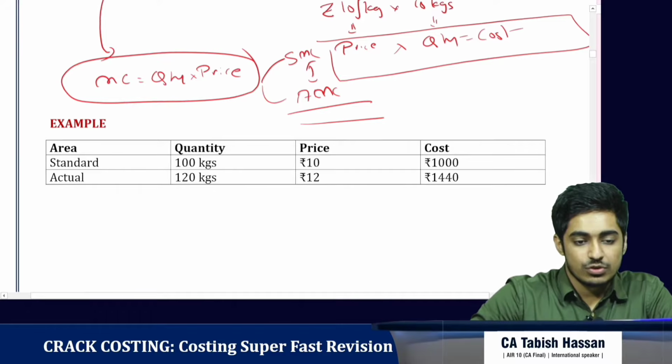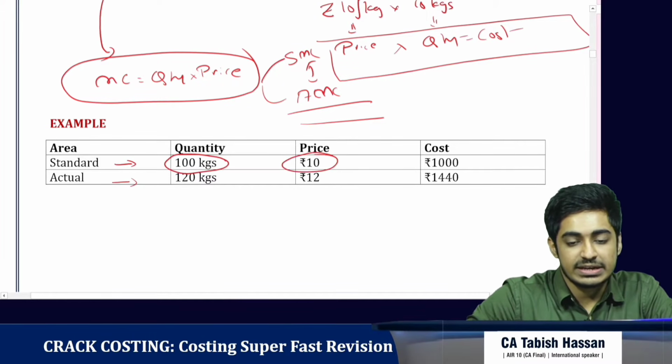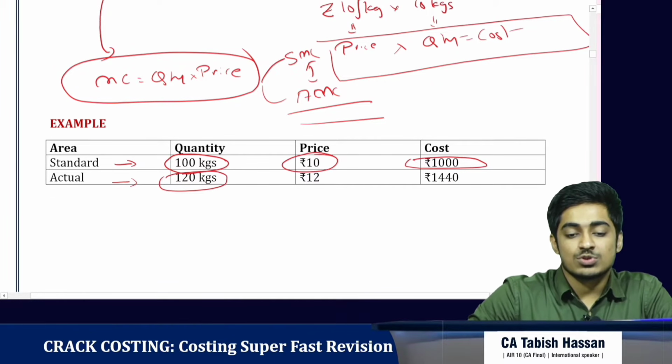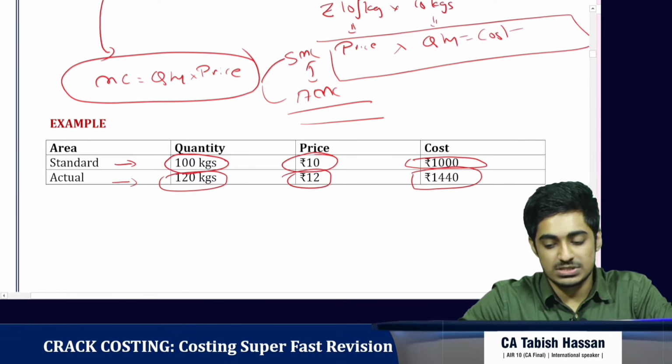Okay, so here we have the standard, here we have the actual, and this is the total cost. So standard, we want 100 kgs at the rate 10 per kg. So the standard cost is 1000 rupees, but actual, we've used 120 kgs at the rate of 12 per kg. So actually we have spent 1440 rupees.